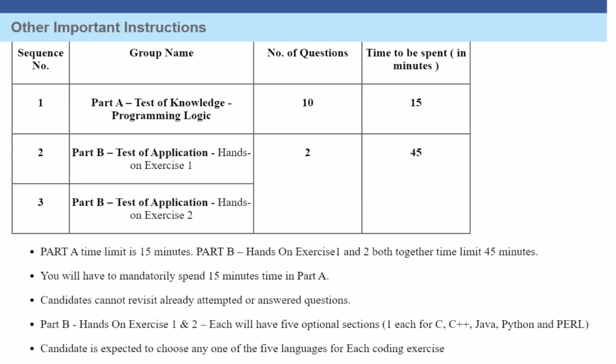The syllabus for this test of knowledge is C programming output questions, C basic questions, questions from Java also, and then we have DSA, that is data structure and algorithm, the questions from there also, and then questions from if else statements, loops, and yes, goto statements, break statement, continue statements from those also. Other than that, the new thing which is included is software development life cycle inside this test of knowledge. So this thing is also included, and we can expect 2 to 3 questions from that section.